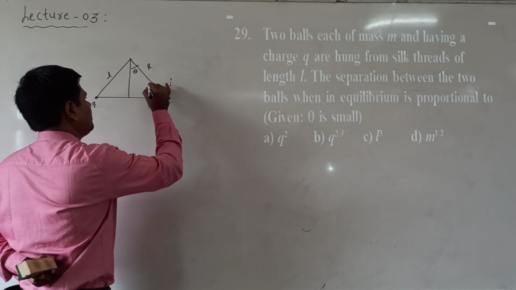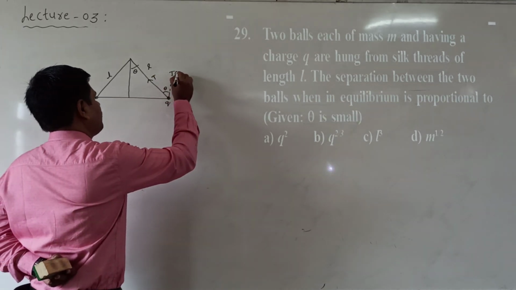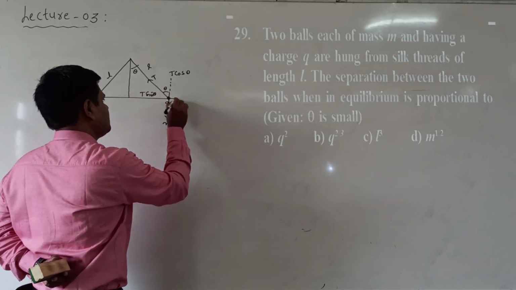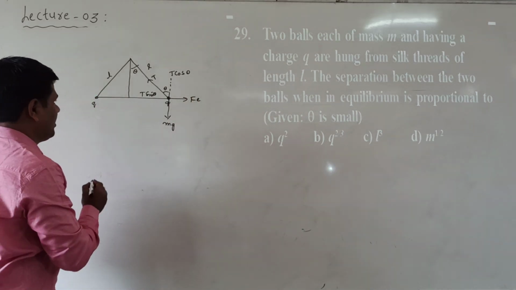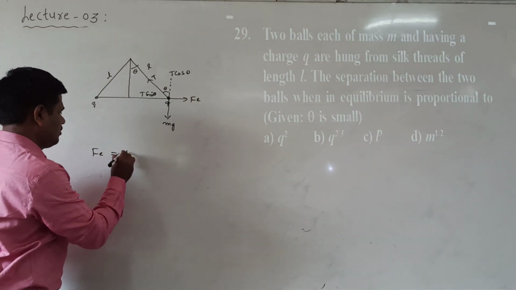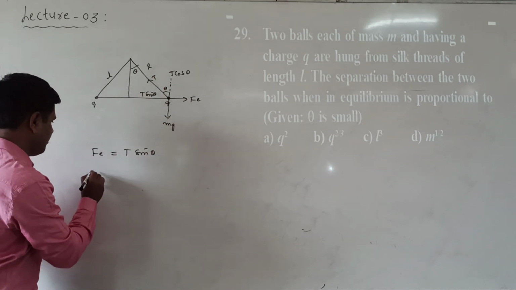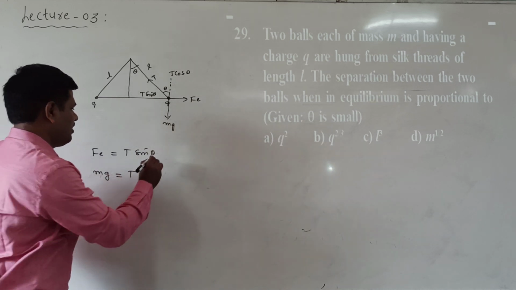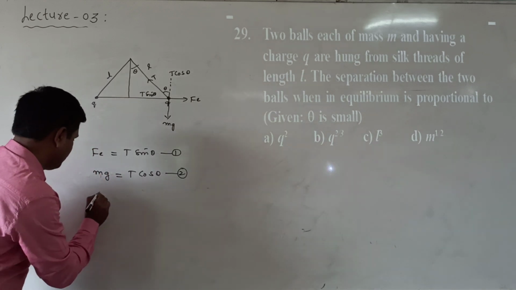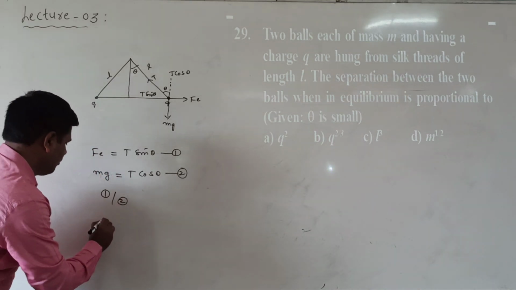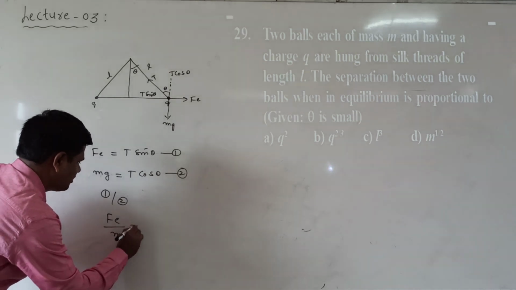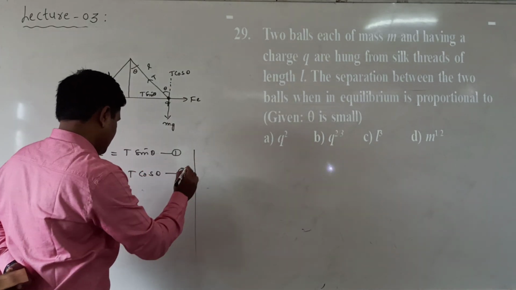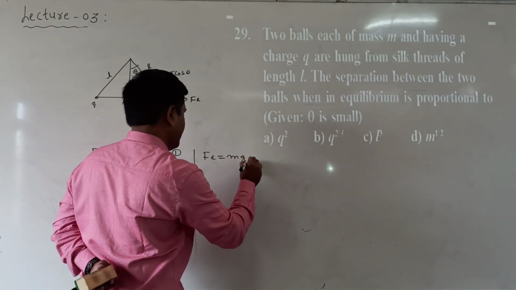We know that here this is theta, and this is the tension. Tension is divided into two components. This is T cos theta, this is T sin theta, this is the weight mg, and this is the force Fe. So what am I writing here? We know that Fe is equal to T sin theta. Next, mg is equal to T cos theta. Now dividing equation 1 by equation 2, what do we get here? Fe by mg is equal to tan theta. Now from this, Fe is equal to mg tan theta.